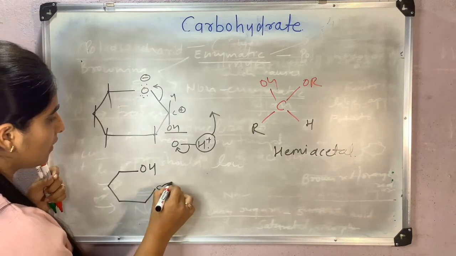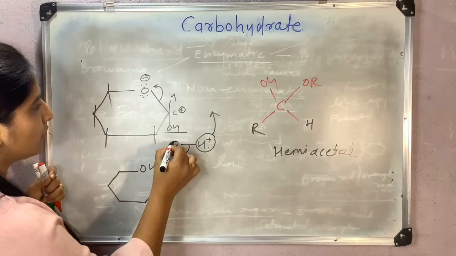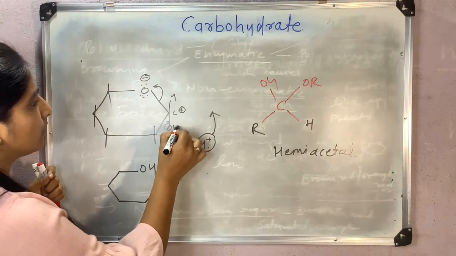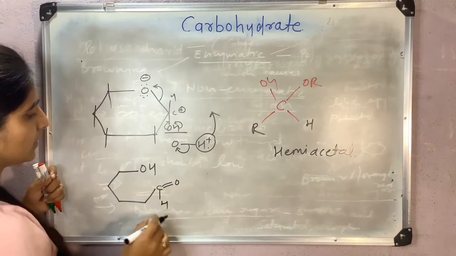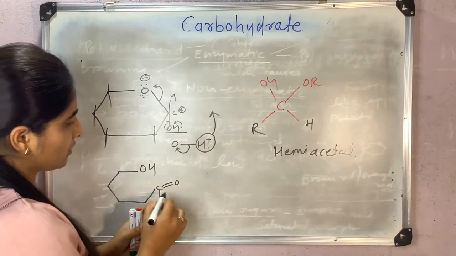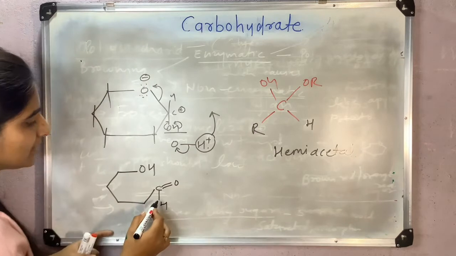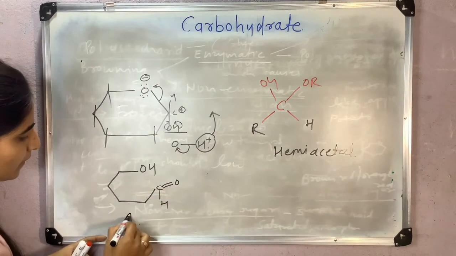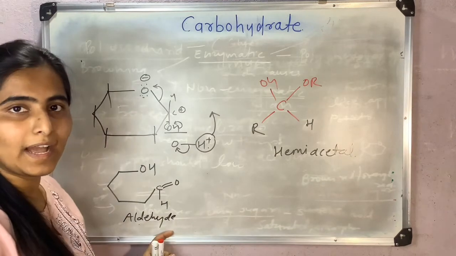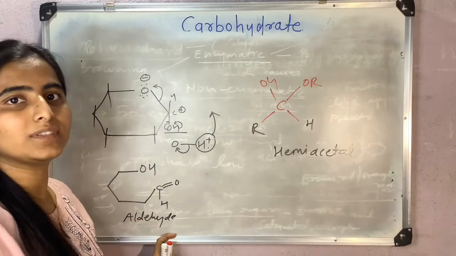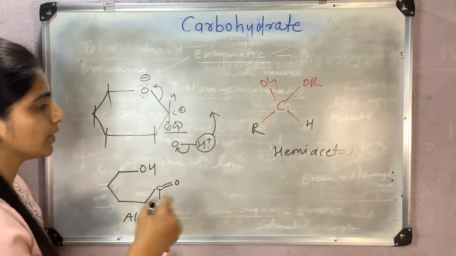And here there will be a double bond, with one more H. See this structure. This is an aldehyde, and any sugar with an aldehyde or alpha hydroxy ketone is a reducing sugar.